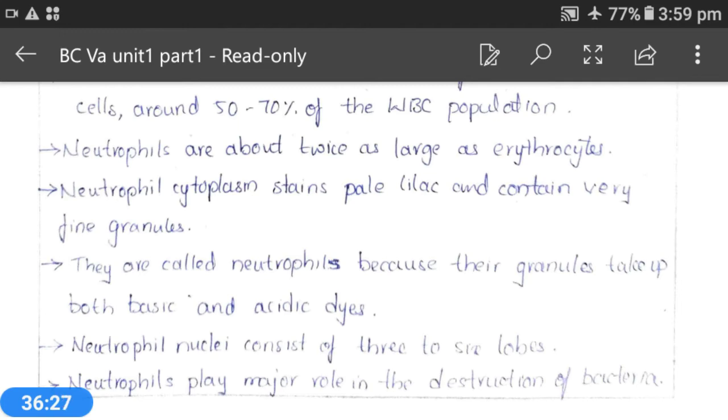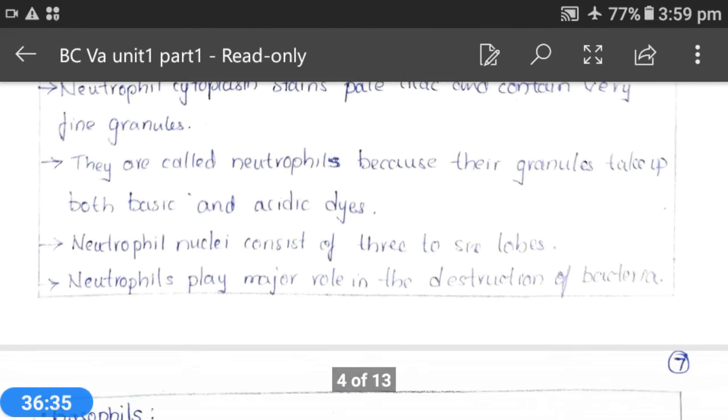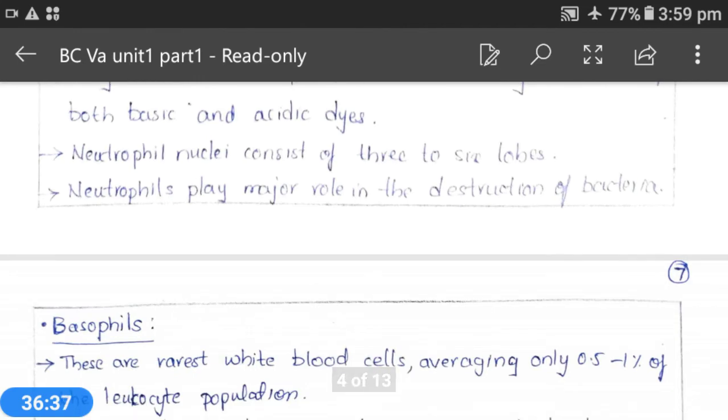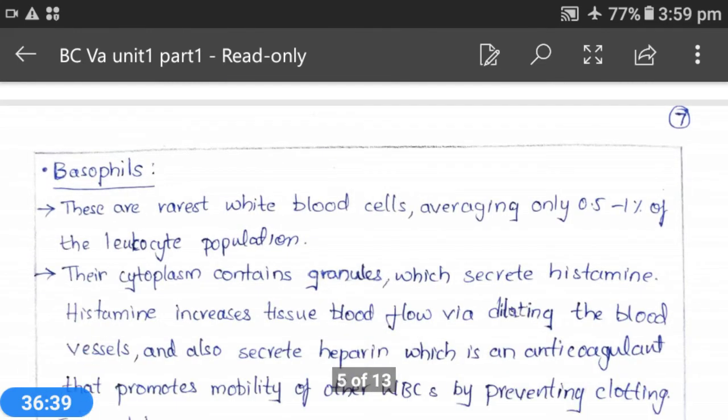The next one is monocytes, and these are majorly responsible for the formation of macrophages, and these help in phagocytic reactions.